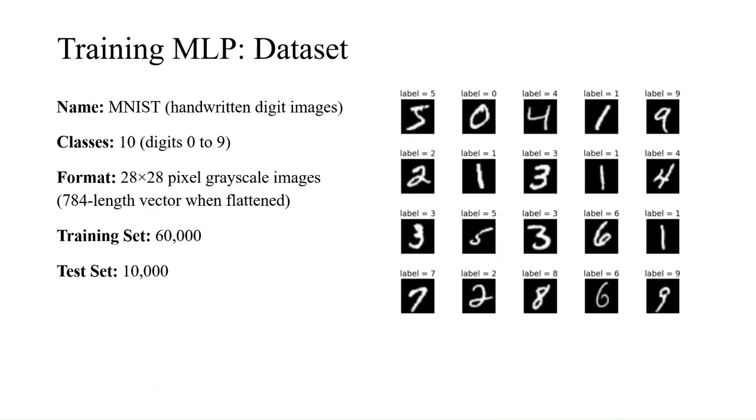We have used the MNIST dataset for training the MLP. The MNIST dataset contains handwritten digit images from 0 to 9. The images are in 28 by 28 pixel grayscale format. It has 60,000 training images and 10,000 test images.